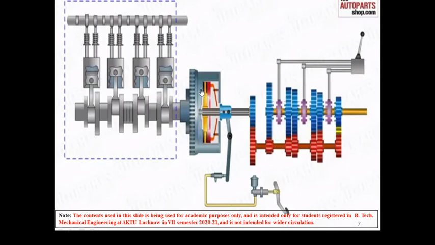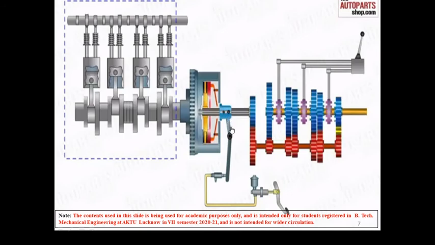Okay, so this housing is bolted to the flywheel. This clutch housing is bolted to the flywheel. We have some bolts through which it is bolted over this flywheel. It means that it rotates with the flywheel. But the drive will be transmitted to this output shaft or input shaft of the gearbox that we have discussed in the gearbox lecture only when the clutch is in the engaged position.